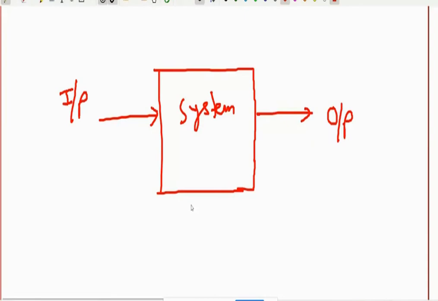Suppose it is a low pass filter, then the input can have low frequencies, mid frequencies, high frequencies. The input can have any type of frequency. But as my system is a low pass filter, it will reject high frequencies of the input signal. It will not allow high frequencies in the output. So that becomes a low pass filter. It all depends on the system to act as which type of filter: low pass, high pass, band pass or band stop.